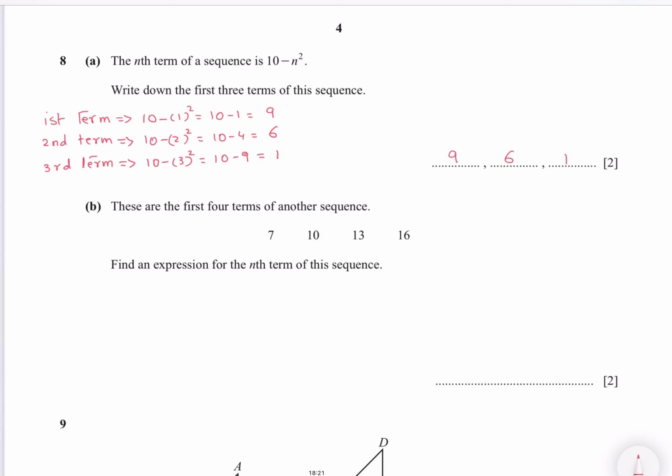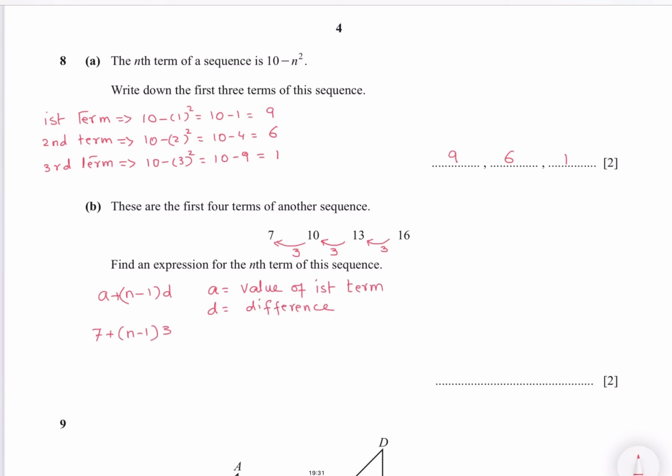Part B says these are the first 4 terms of another sequence. Find an expression for the nth term of this sequence. So first find the difference: 10 minus 7, 13 minus 10, 16 minus 13. So this is a linear sequence because the first difference is a constant difference. So a plus (n minus 1) times d. A is always the value of the first term and d is the common difference. So the first term is 7 and the difference is 3, so simplify it. You get 4 plus 3n, or you can write 3n plus 4.